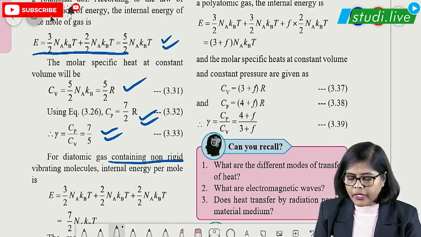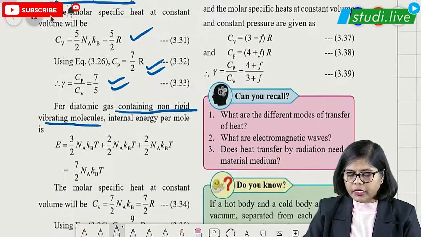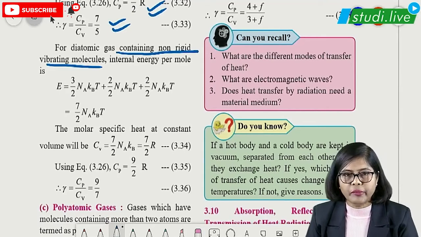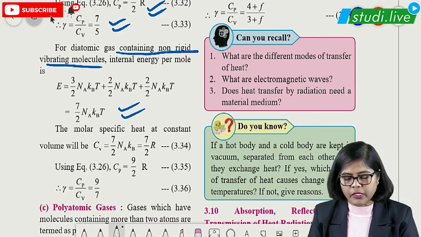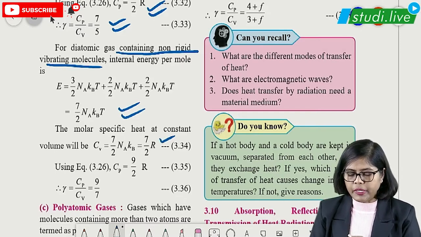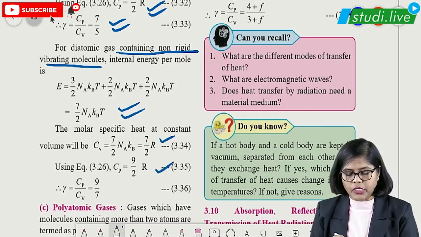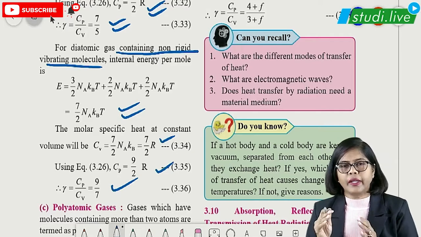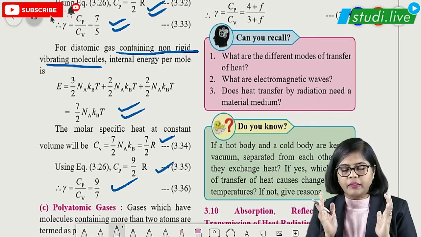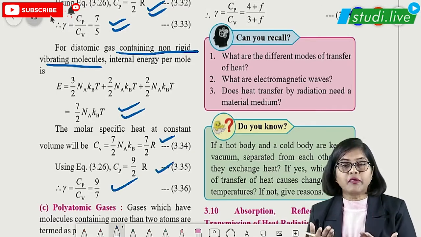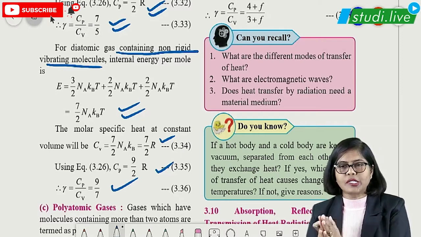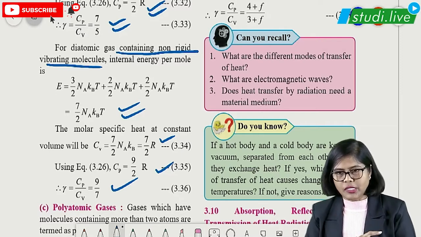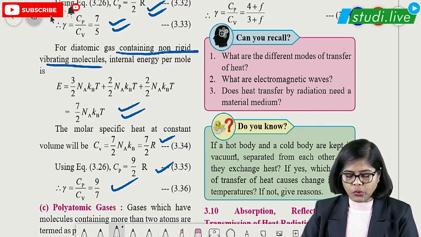If it is non-rigid, for non-rigid I told you degrees of freedom is 7. Do you remember that? So we are getting 7 by 2 Na kBT. And then of course Cv will be 7 by 2 R, Cp will be 9 by 2 R. So gamma you are getting as 9 by 7. This can be asked in the MCQs, or sometimes they will ask you to derive the formula for diatomic molecules, what is the adiabatic constant? So this is all 2 marks question.